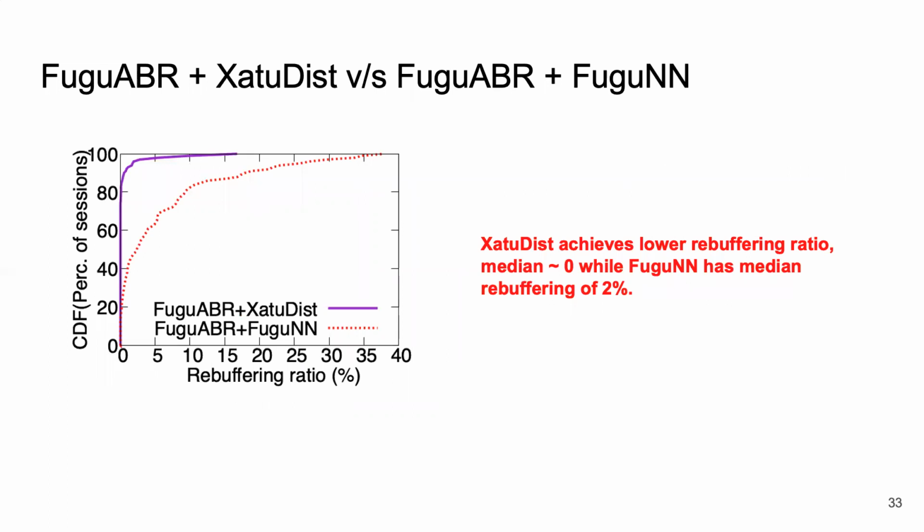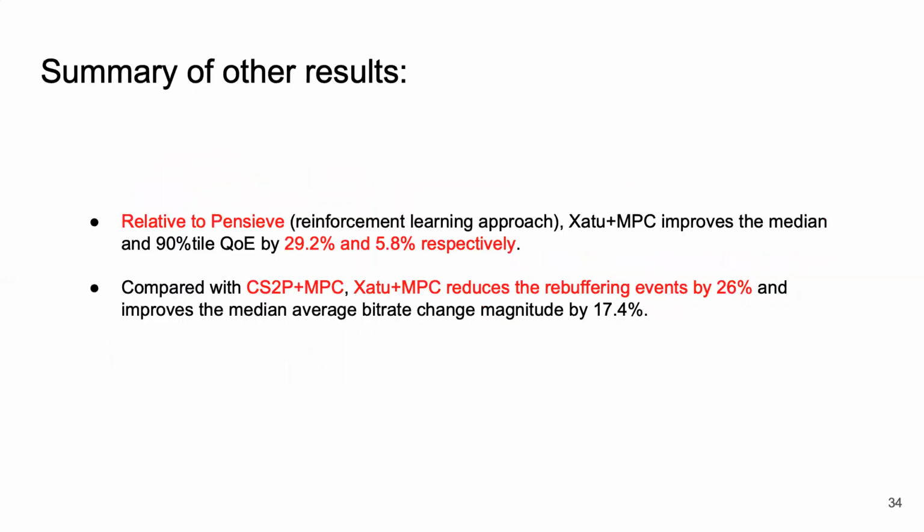Next, we focus on the rebuffering ratio between Xatu Dished and Fugu-NN. We see that Xatu Dished has a median rebuffering close to 0%, while Fugu-NN has a median rebuffering of about 2%. The gap gets bigger for higher percentiles. Xatu shows similar performance improvement when compared with other ABRs such as Pensieve or CS2P integrated with MPC. Xatu improves the median QoE by 29% compared to Pensieve and reduces the rebuffering by over 25% when compared with CS2P and MPC.